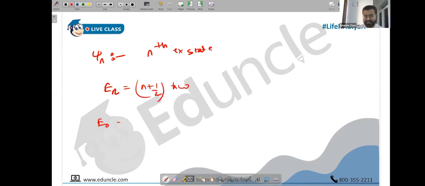So for the ground state, it means zero excitation, no excitation at the ground state. It's 0 plus half h bar omega. Then E1 was 1 plus half h bar omega, because it's the first excited state. E2 is 2 plus half h bar omega. E3 is 3 plus half h bar omega, because that was direct.